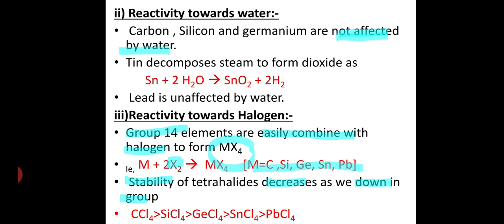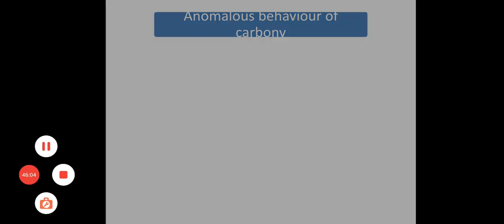Okay, these are the chemical traits of a group 14 element. Considering that it is a group 14 element, carbon shows an anomalous behavior. For every p-block element, the first element in the group always shows an anomalous behavior.